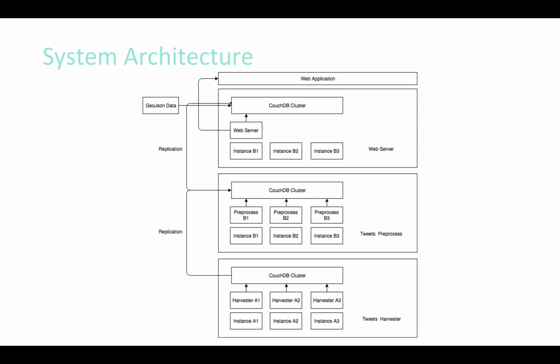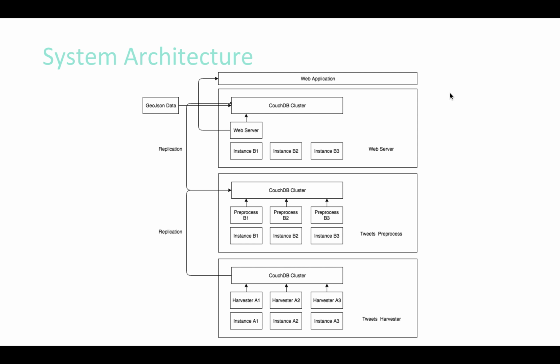The second layer is the tweets pre-processing layer. In this layer, the main idea is to find out the tweets that include geo-coordinated data, analyzing the sentiment for those tweets, and also assign the specific SA2 area for each tweet. The third layer is web server layer. This layer provides web application servers to display the results.